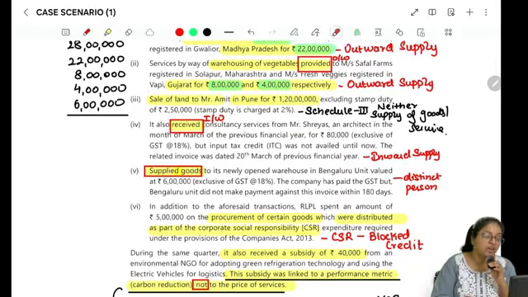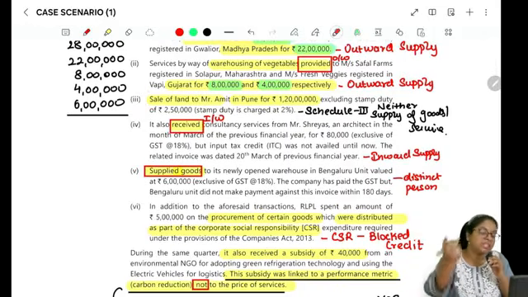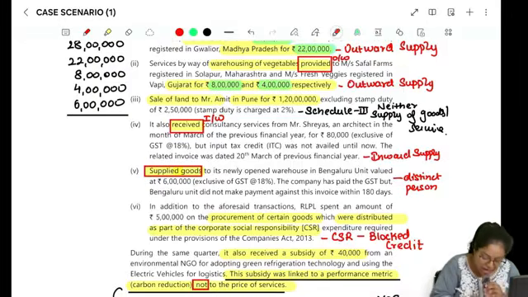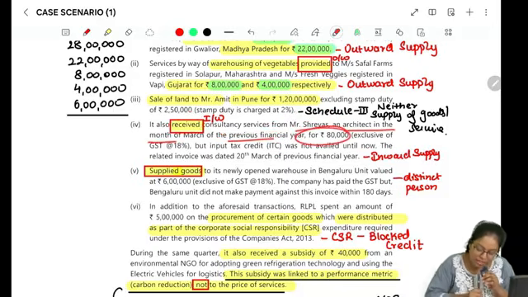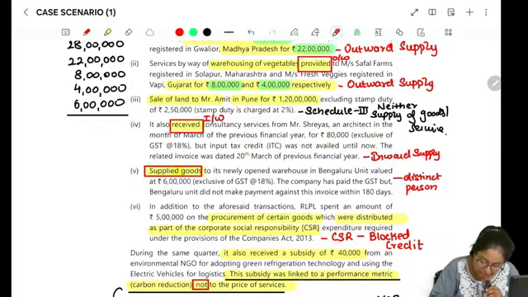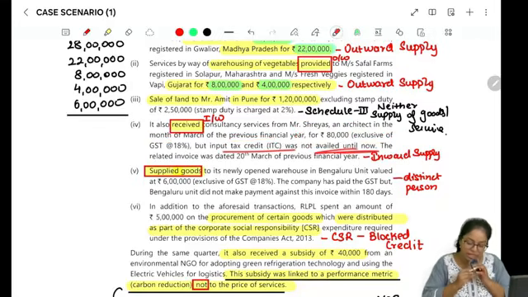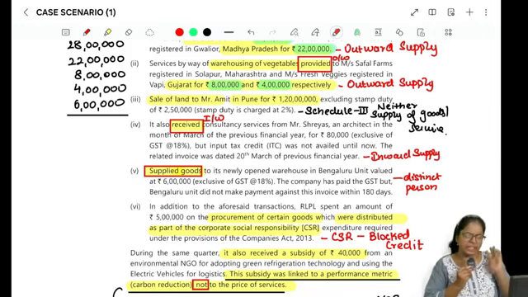Next, it also received consultancy services, which means this is my inward supply, right? I have received consultancy services from Mr. Shreyas, an architect, in the month of March of the previous financial year for rupees 80,000, which is exclusive of GST of 18%, but the ITC was not availed until now. So I have taken the services on March of the previous financial year and have not taken the ITC till now.